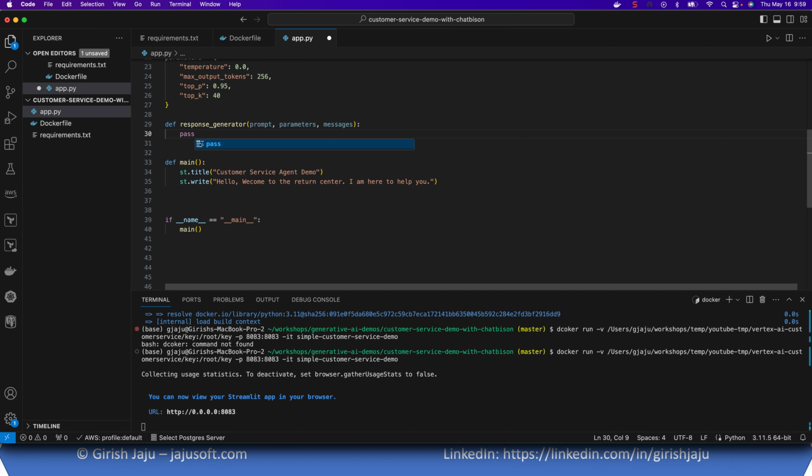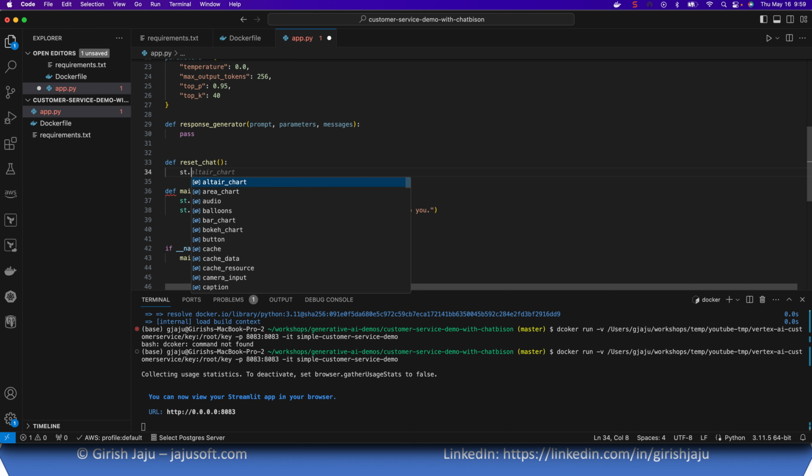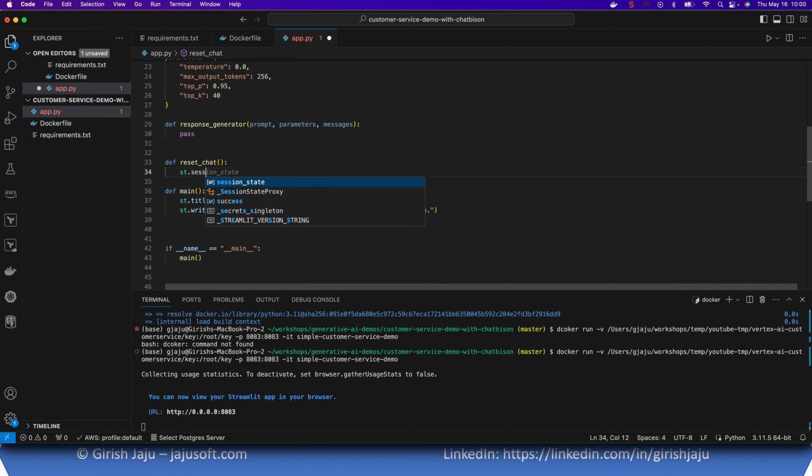For now, I'll just pass. For the reset button, we'll also define another method, let's say reset chat, and here we can type st.session_state.messages equals to this. So we'll use them as we code along.